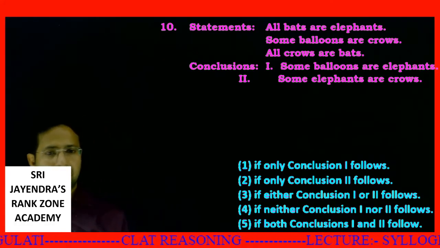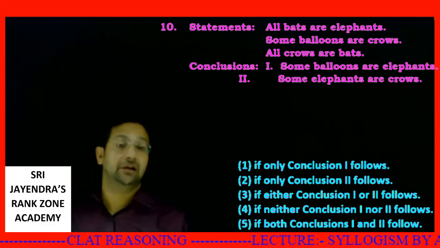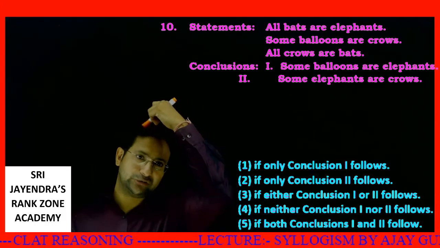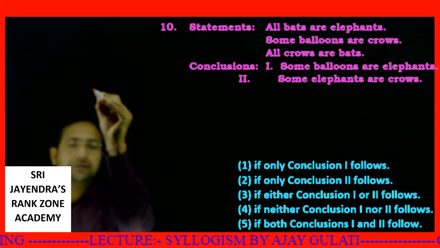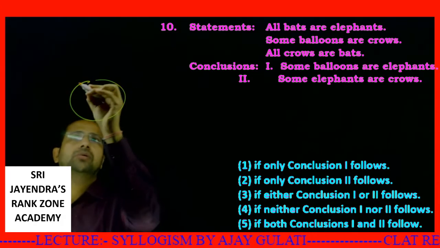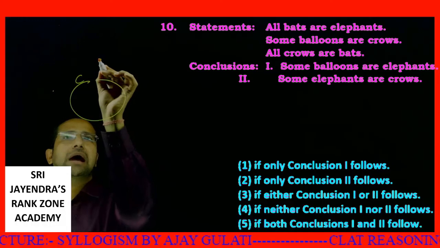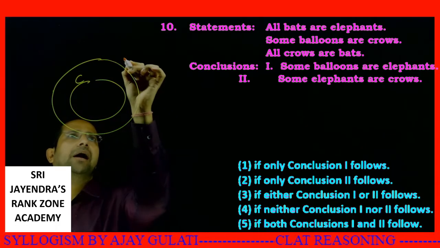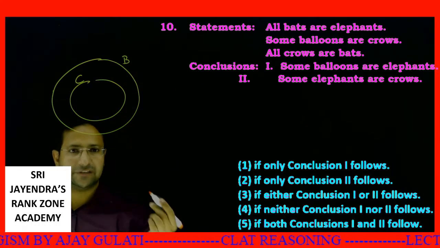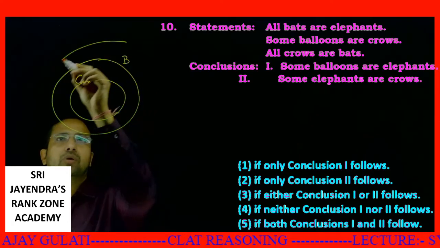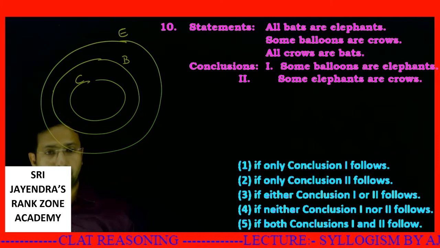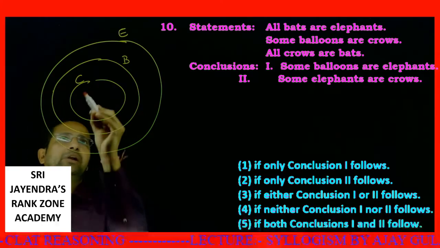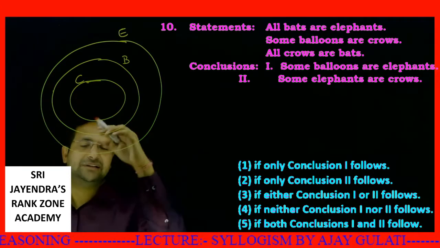All bats are elephants. Third statement, all crows are bats. So let's start with the third statement. All crows are bats. Let me draw crows. Done. First statement, all bats are elephants. So far what I am drawing is confirmed true. We need not make probable diagrams. So these are confirmed diagrams.